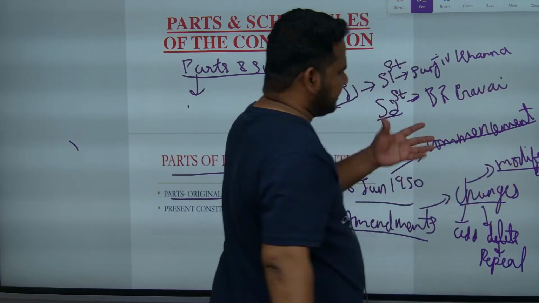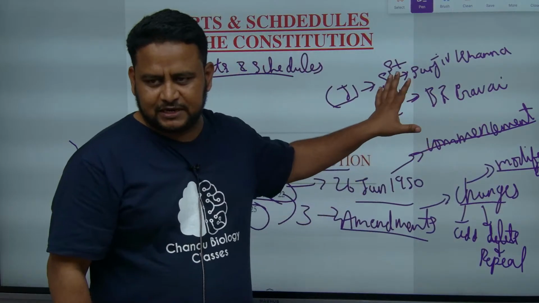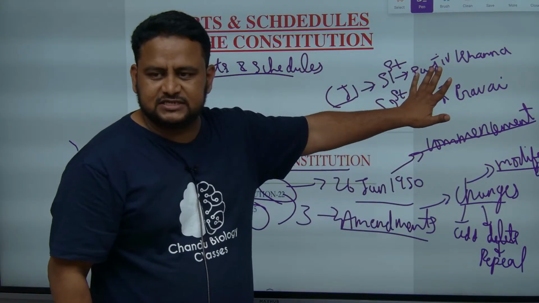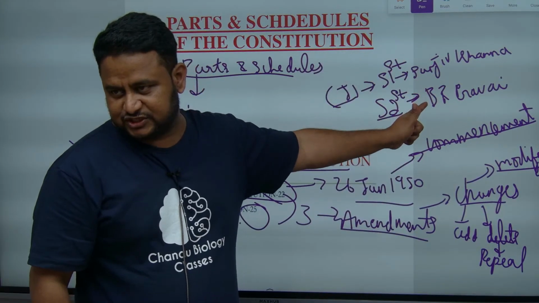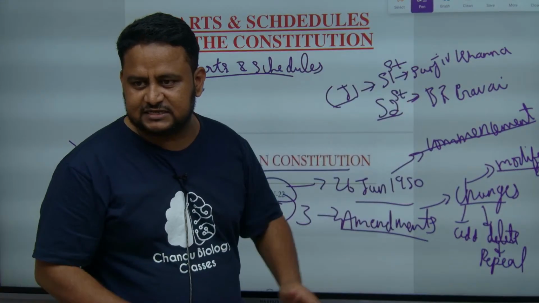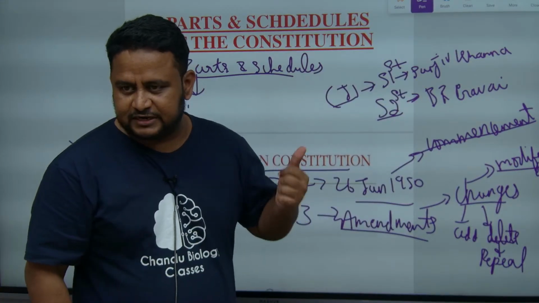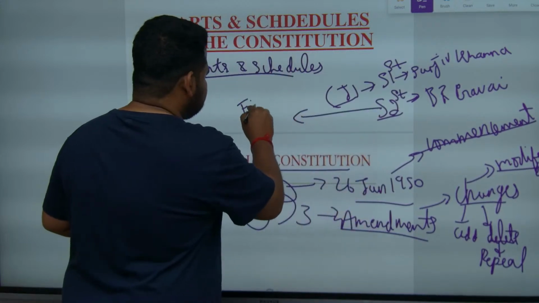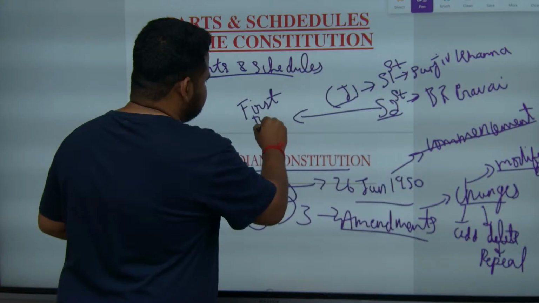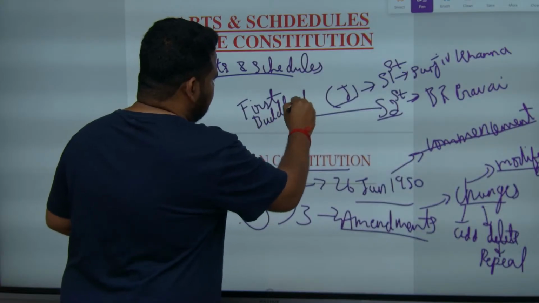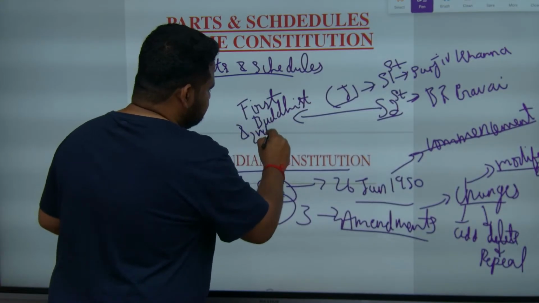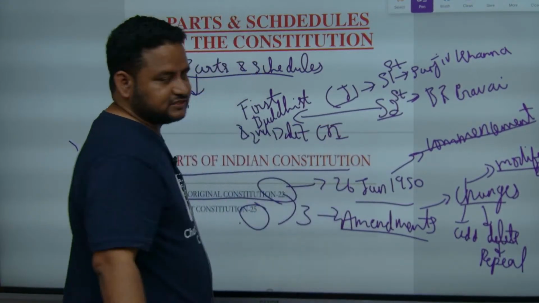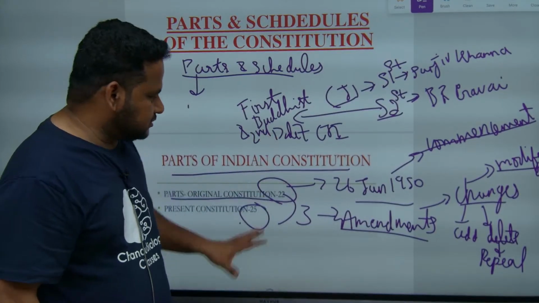I think it is just a temporary arrangement. He will be there up till November 23rd, that is 6 months. B.R. Gavai, and very important, he is the first Buddhist Chief Justice of India. That is, his religion is Buddhism. This you must know. He is also the second Dalit Chief Justice of India. This information you must know.